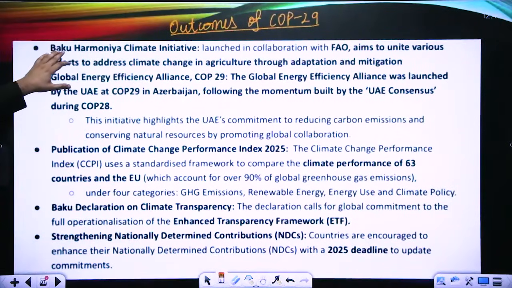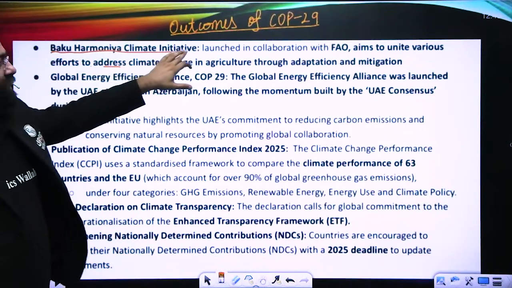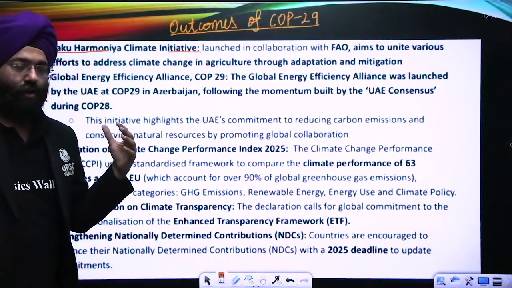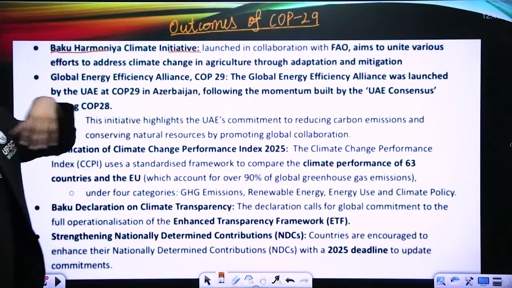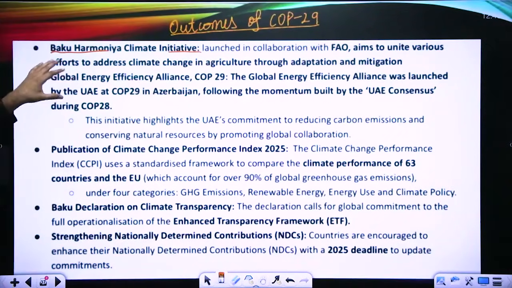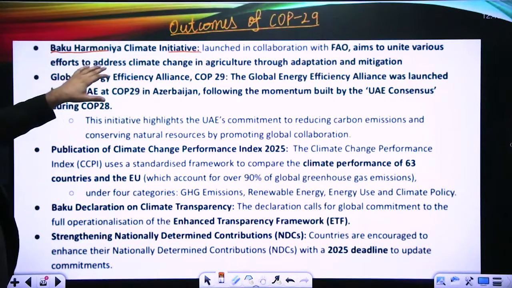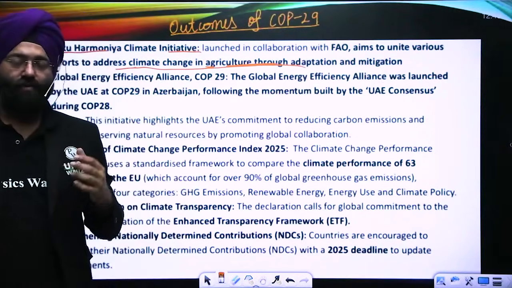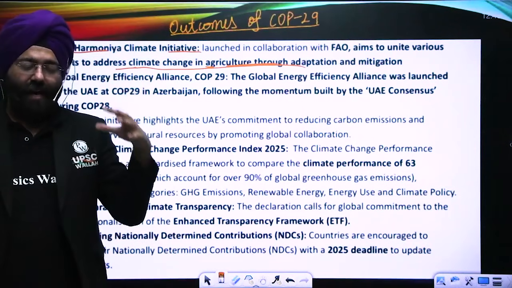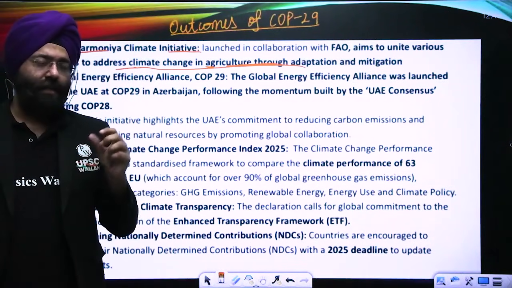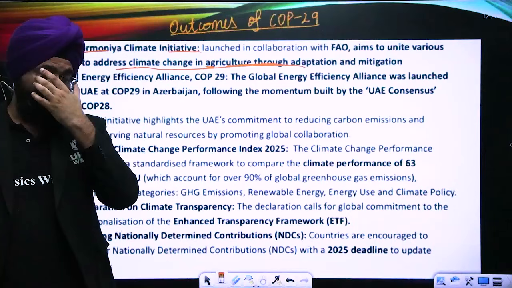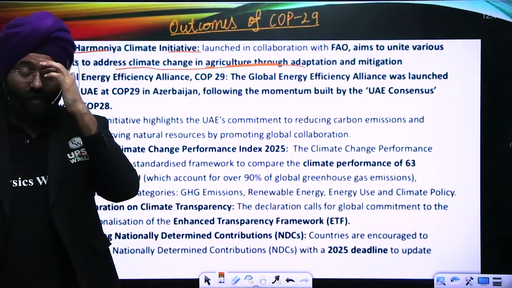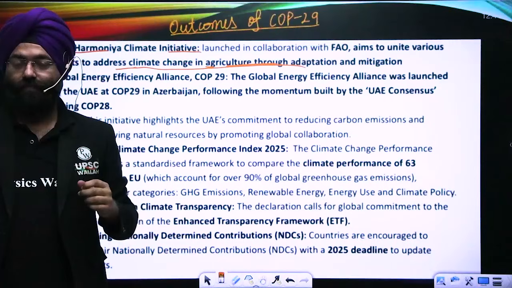Next, the Baku Harmonia Climate Initiative. Now please understand, this is in collaboration with the Food and Agriculture Organization, where various countries are uniting for a collective effort so that climate change in agriculture can be met through adaptation and mitigation. Because we know that agriculture is closely associated with climate change. Let us say agriculture emits a lot of methane gas. Now that can be very counterproductive to climate change, right?